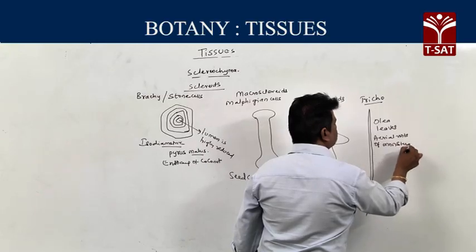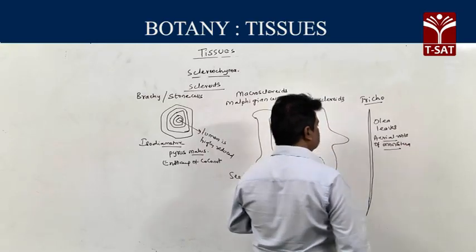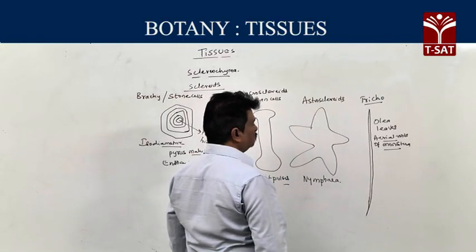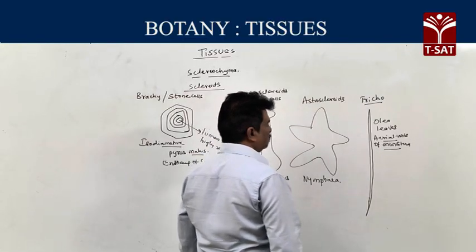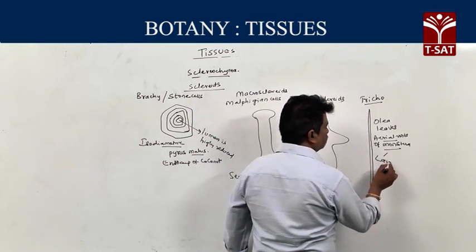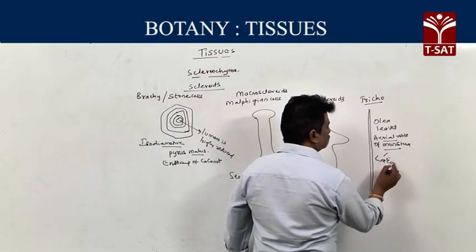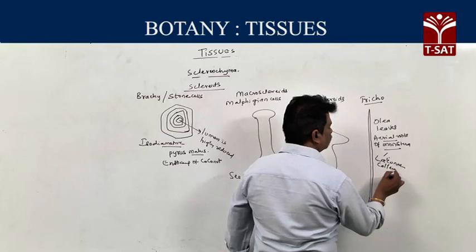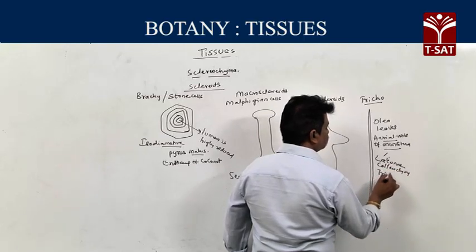Remember, aerial roots of Monstera contain two types of mechanical tissues. One is lacunar collenchyma and the second one is trichosclereids.